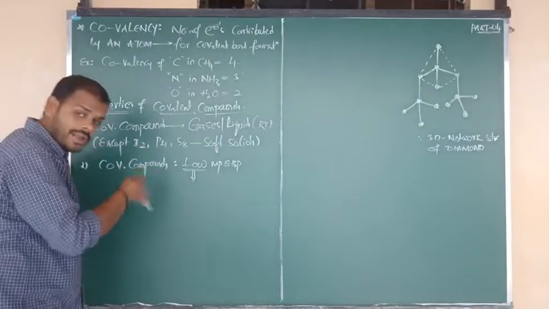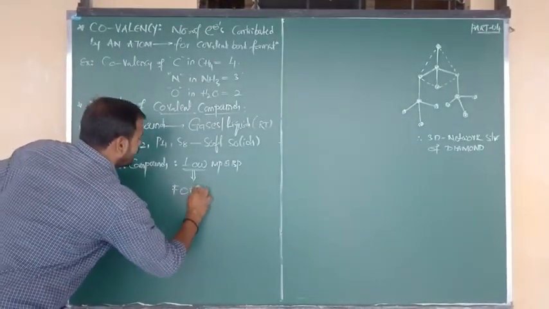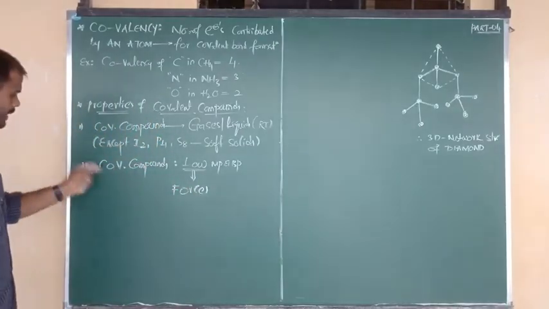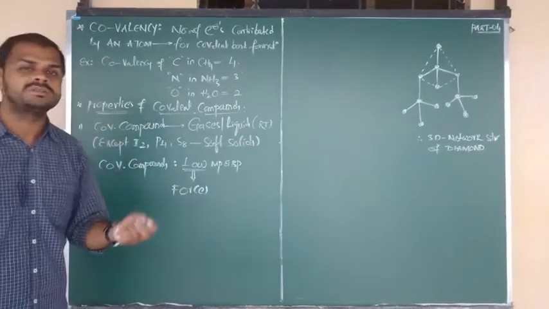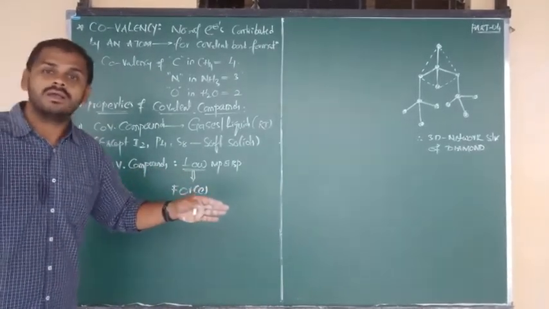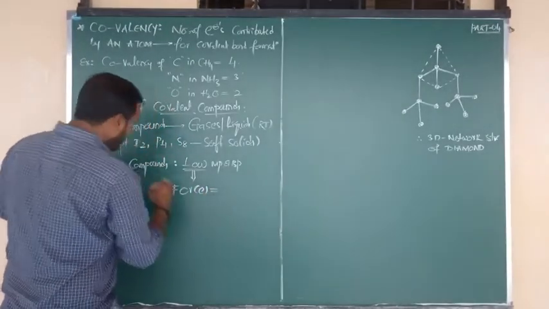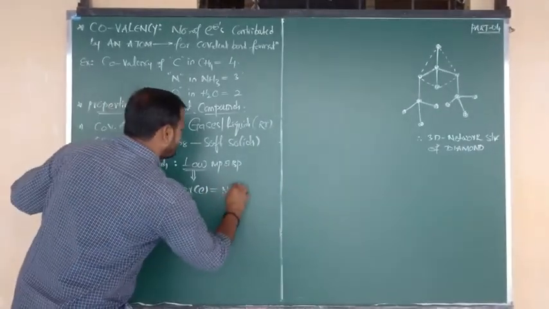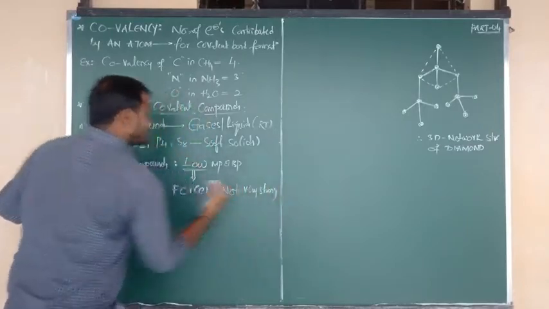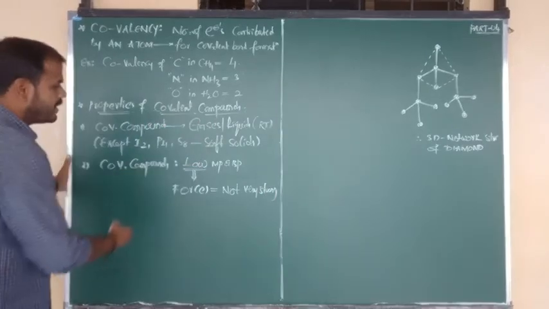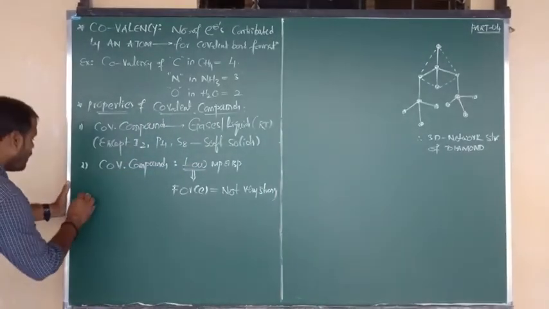The reason is that the forces of attraction between covalent compounds, the carbon compounds, are not very strong like the ionic. So to break them you require low temperature, hence low melting point and boiling point.